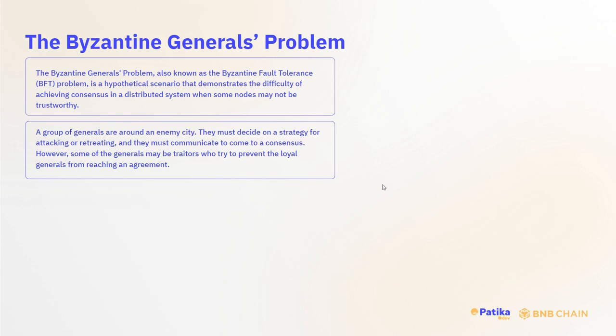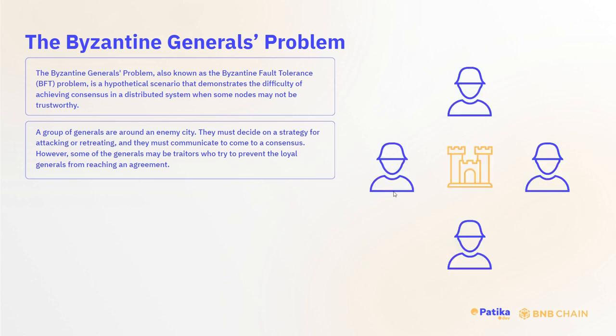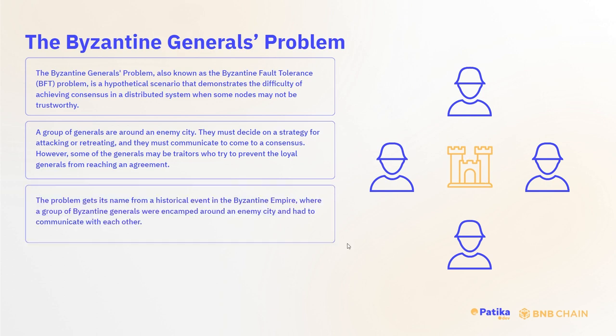A group of generals are around an enemy city. In this example, they must decide on a strategy for attacking or retreating, and they must communicate to come to a consensus. However, some of the generals may be traitors who try to prevent the loyal generals from reaching an agreement. Okay, we are attacking an enemy city, and there are some generals. The problem gets its name from a historical event in the Byzantine Empire, where a group of Byzantine generals were encamped around an enemy city and had to communicate with each other, like in this animation.